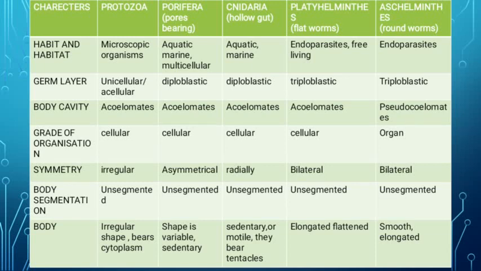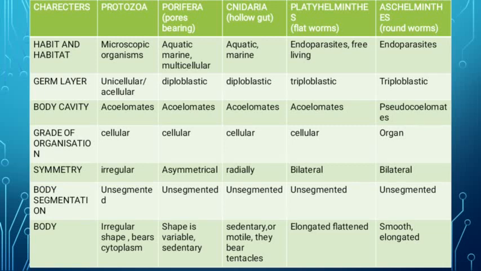The body here is elongated and flattened. As I have told you, these are flatworms. That's why the body is elongated and it is flattened also. Okay. Now next is Aschelminthes. Aschelminthes, the common name again, is roundworms. These are also endoparasites which are located in the gut, or you can say intestine.